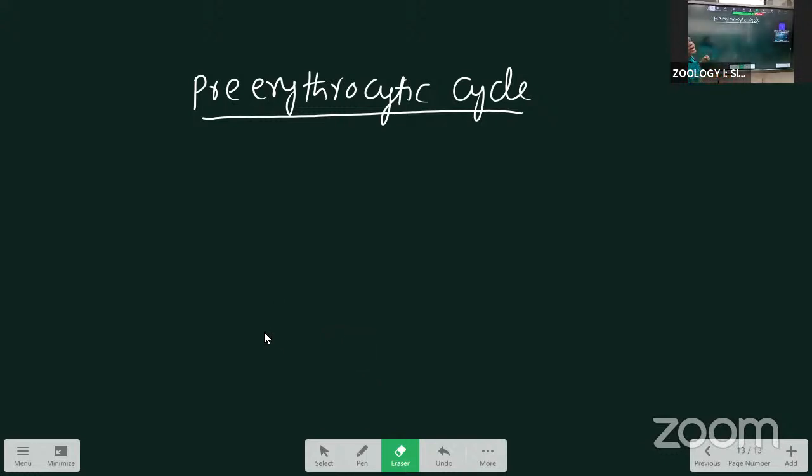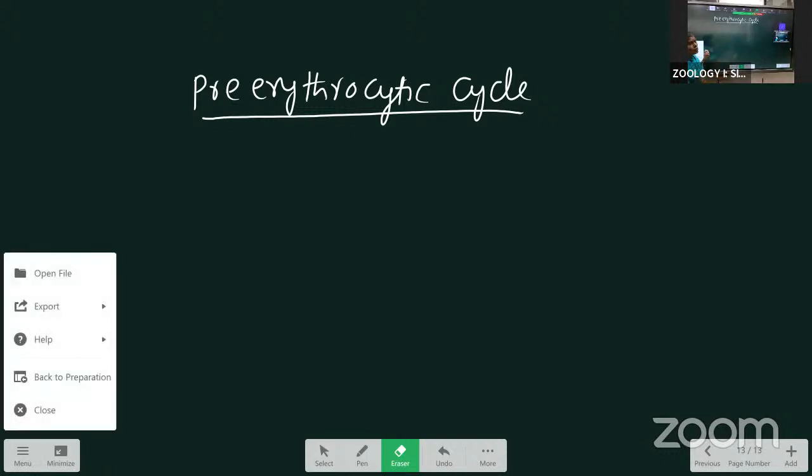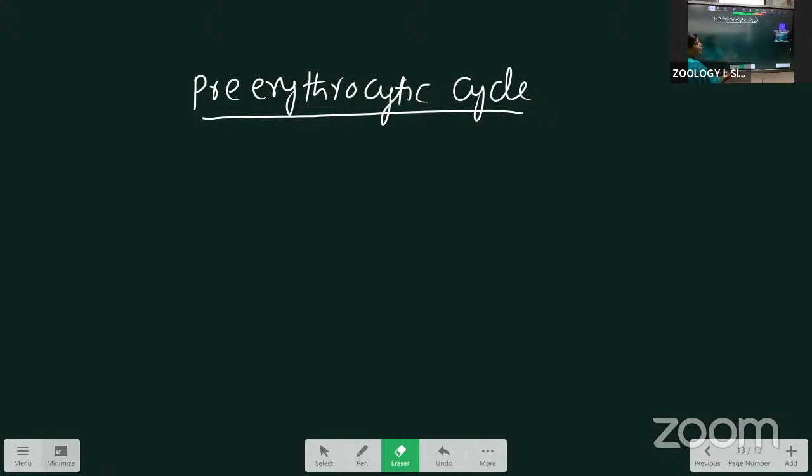The pre-erythrocytic cycle starts with the liver cells. When the mosquito bites the man, the sporozoites go through the bloodstream, reach the liver within half an hour, and attack a new hepatocyte, also called a new liver cell.